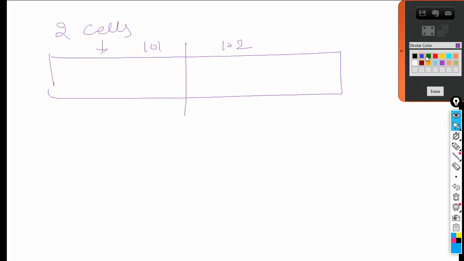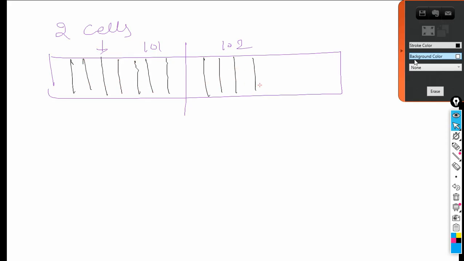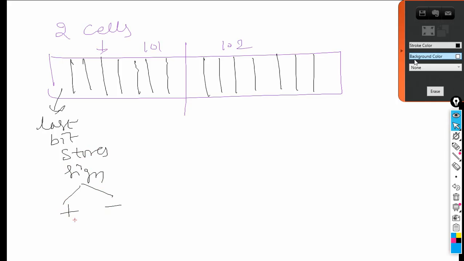Let me draw that particular thing, please. Okay, 8 parts: 1 2 3 4 5 6 7 8. 1 2 3 4 5 6 7 8. So what happens is this last bit, again, the last bit stores what? Sign, that is positive or negative. Positive means 0, negative means 1.